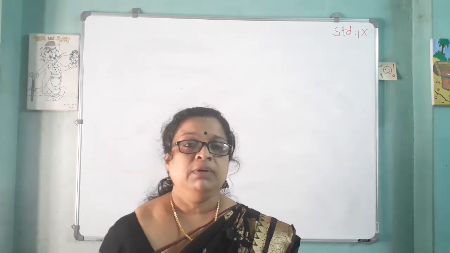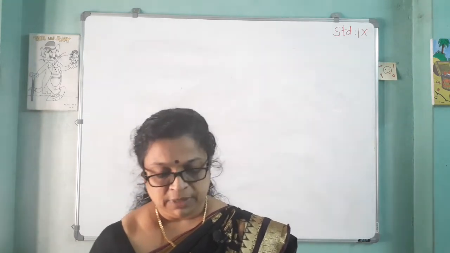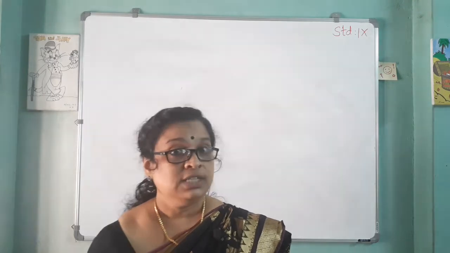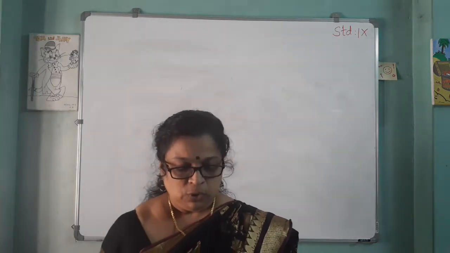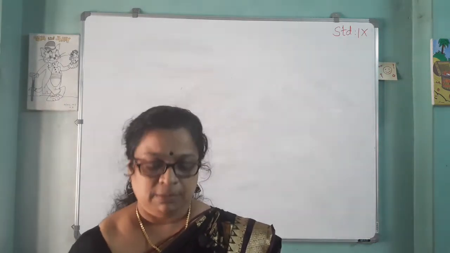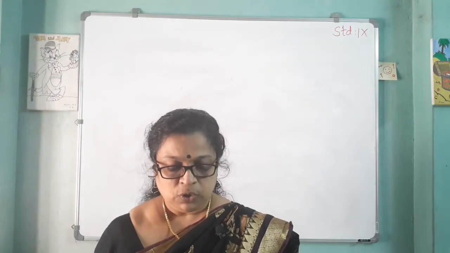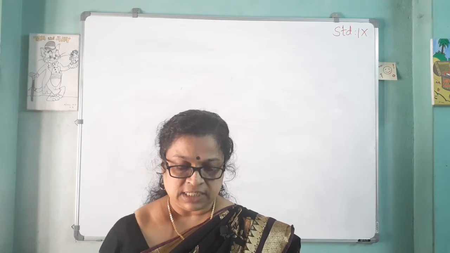Then third: every real number is an irrational number. That is false. For example, 2 is real but not an irrational number. Root 2 is irrational but 2 is not irrational. So every real number is an irrational number, that statement is false.